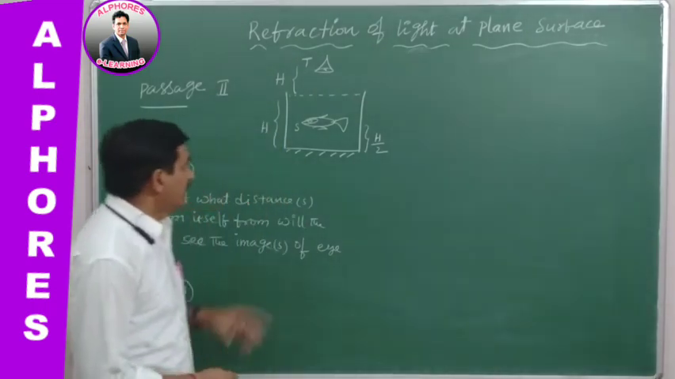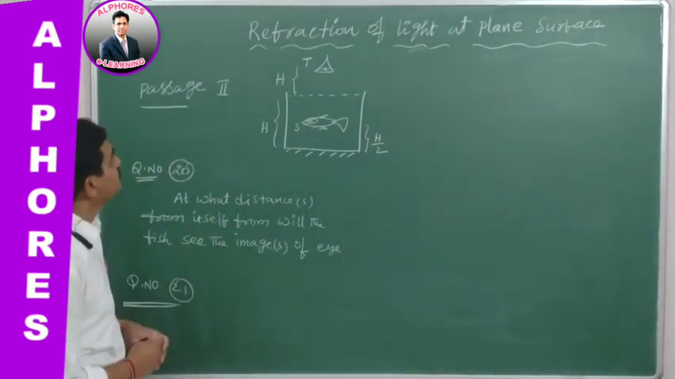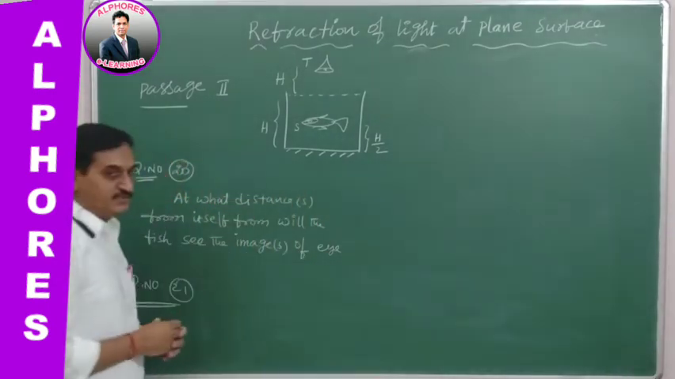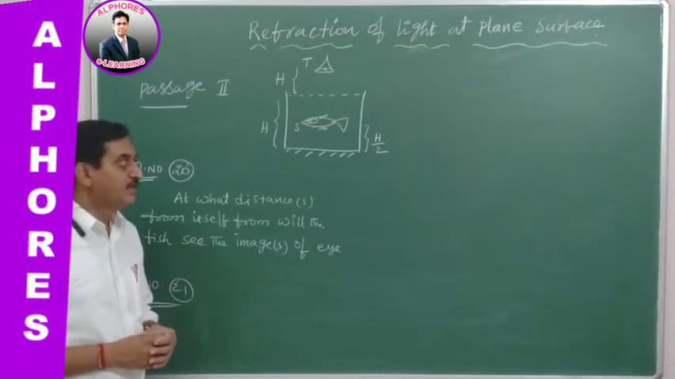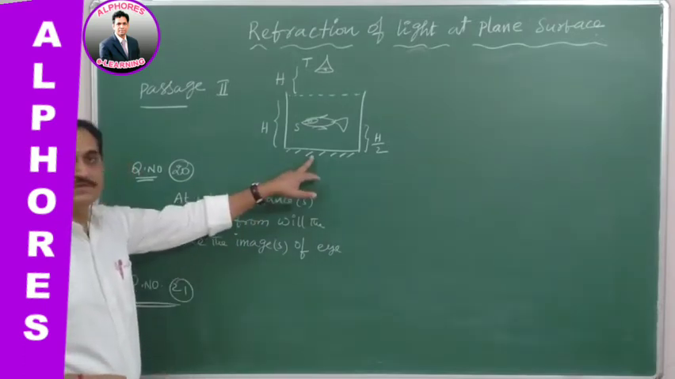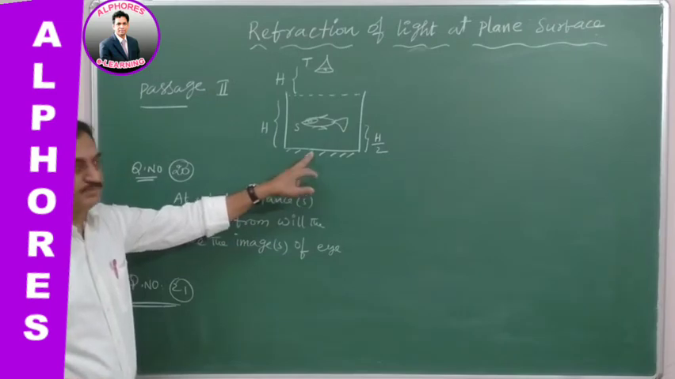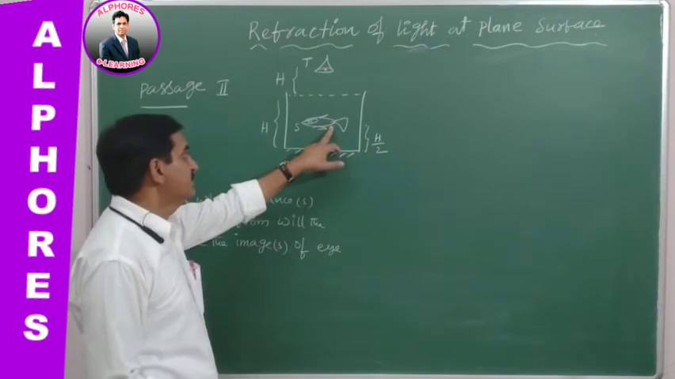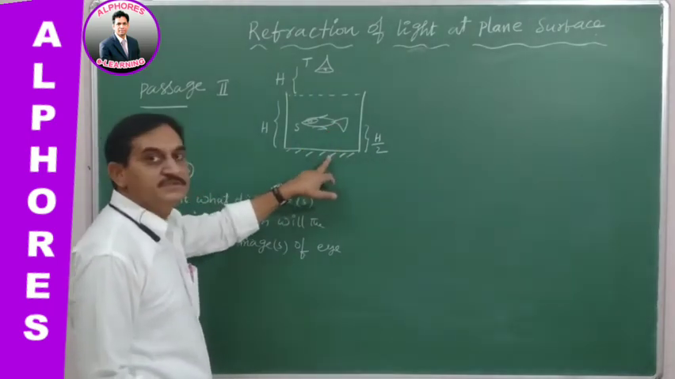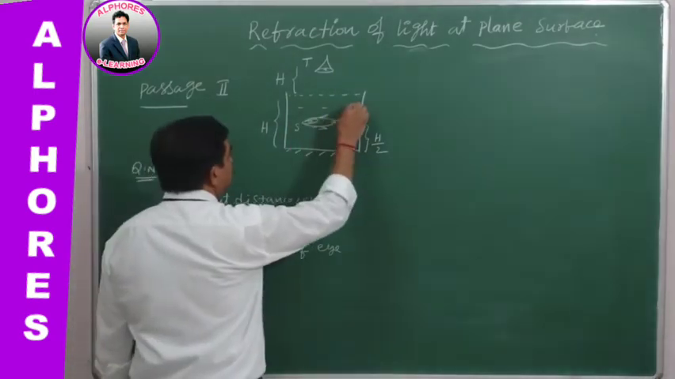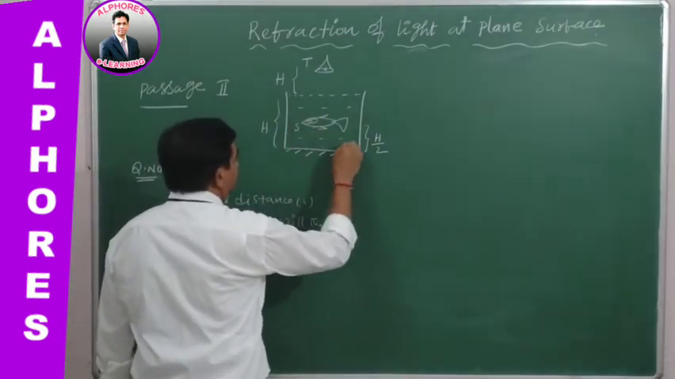Yeah, let us go for another passage. So in this case, again, a fish is inside the water in a beaker, and the beaker's bottom portion is silvered. Whenever it is silvered, it acts as a plane mirror, and the fish is at a distance of h/2 from the bottom surface of the vessel, which is totally filled with a liquid of refractive index mu.